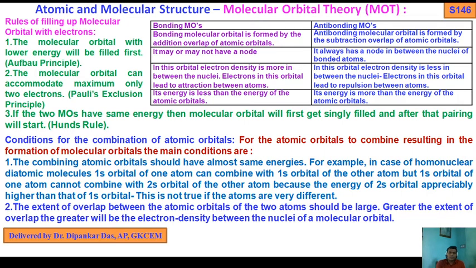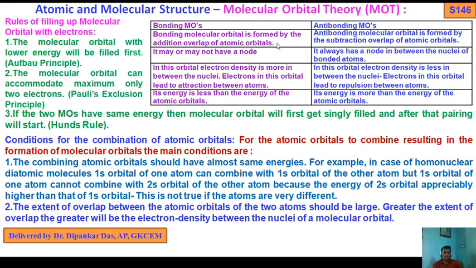Now, what is the basic difference between bonding MOs and antibonding MOs? A bonding molecular orbital is formed by the addition overlap of atomic orbitals.